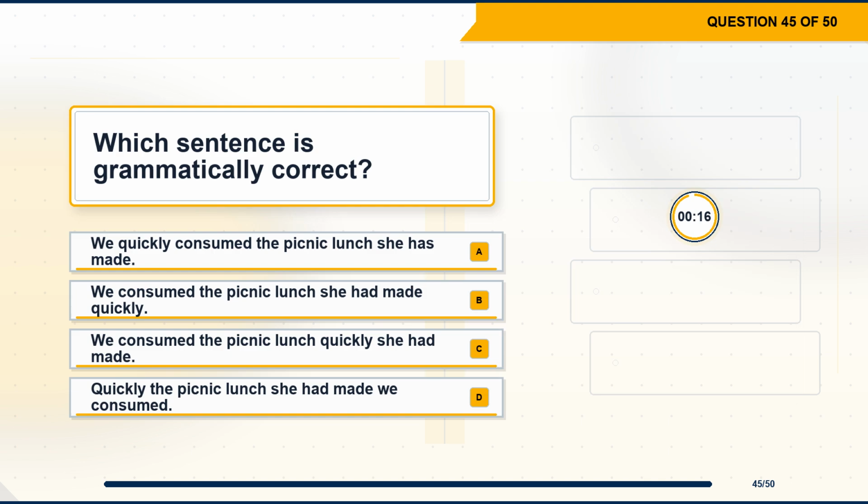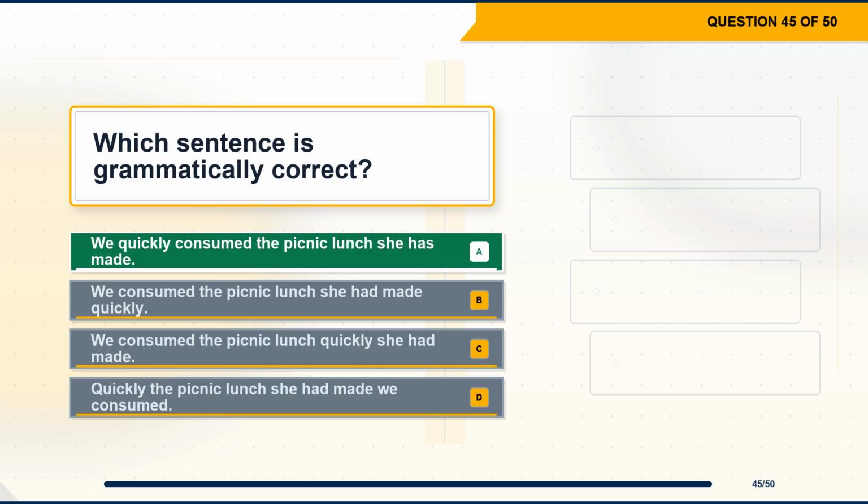Question 45. Which sentence is grammatically correct? Option A, we quickly consumed the picnic lunch she has made. Option B, we consumed the picnic lunch she had made quickly. Option C, we consumed the picnic lunch quickly she had made. Option D, quickly the picnic lunch she had made we consumed.